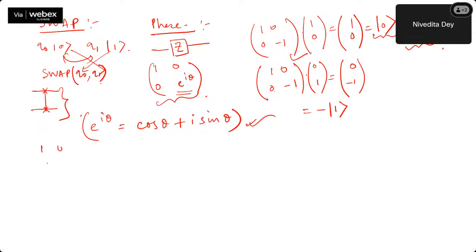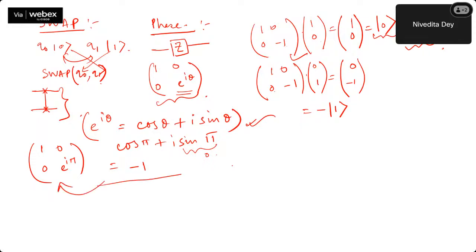If I put here 0 and e to the power i pi, then it will be cos pi plus i sine pi. Cos pi will give you minus 1, and sine pi is 0, so the imaginary component will not be there. Theta equals pi, absolutely. So e to the power i pi is nothing but minus 1. If I put it over here, it will become 1, 0, 0, and minus 1. This is your Z gate.